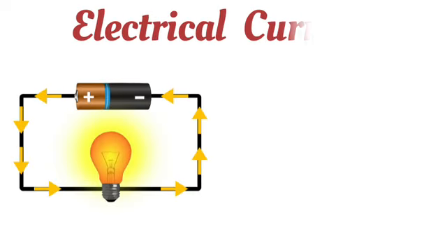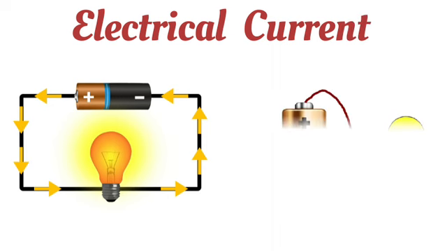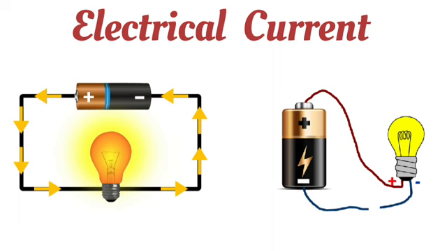Okay. Electric current is a very basic concept and very important as well, because everywhere in the electrical circuit, without the current the circuit will be called a dead circuit. So that's why the current is very important whenever you are talking about the electrical circuit or the electrical system. Because without the electric current the circuit will be dead.